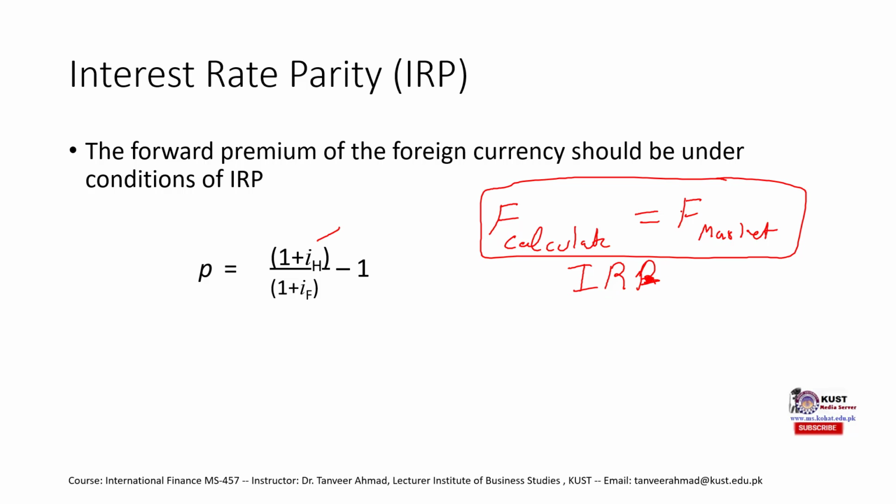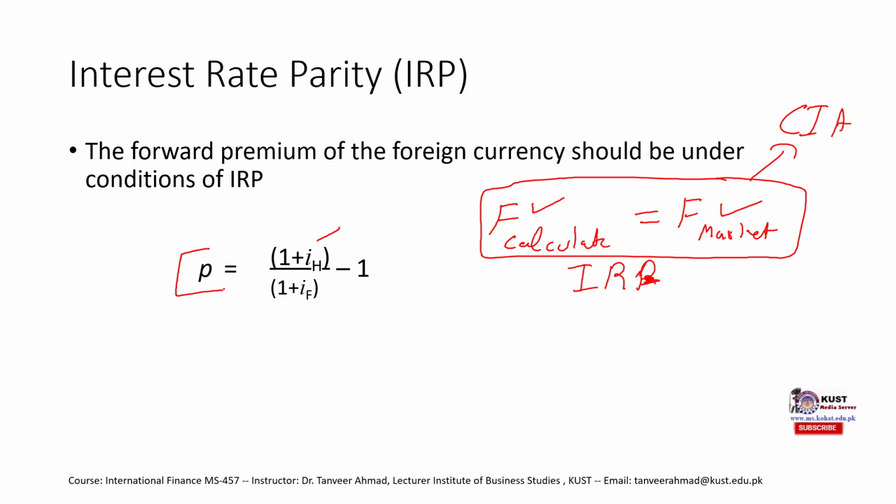And if this is not the case, then there would be an opportunity for covered interest arbitrage. So where do we get this from? The market quotations.